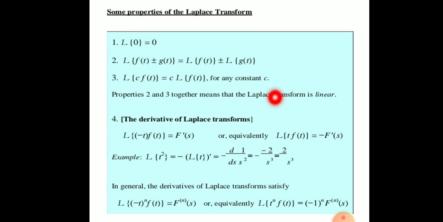Laplace of c f(t) is equal to c F(s). Okay, this is also a part of the linear property. So the second and third properties together mean that the Laplace transform is linear.